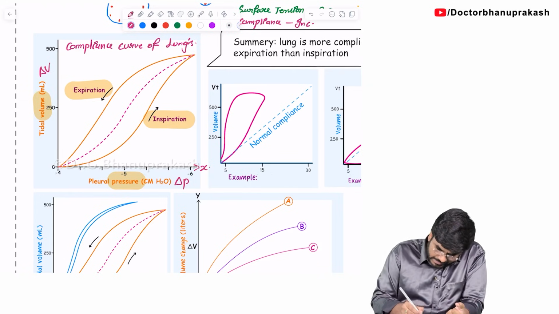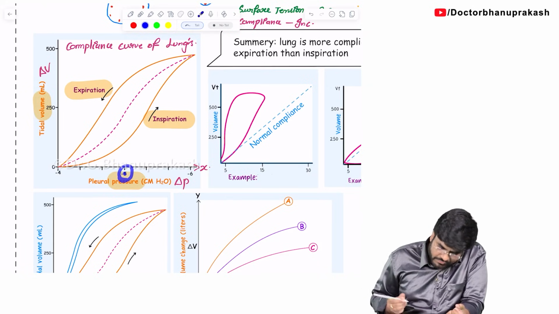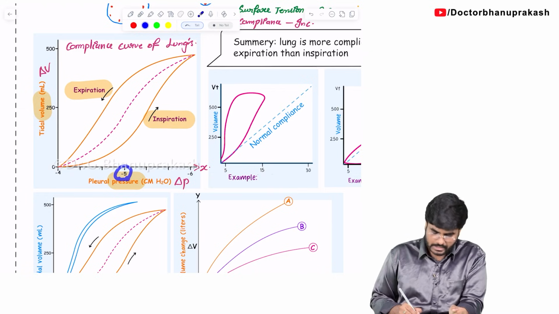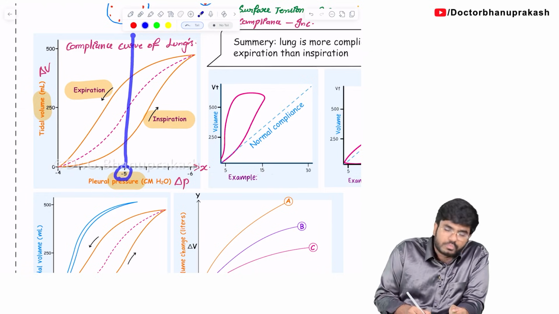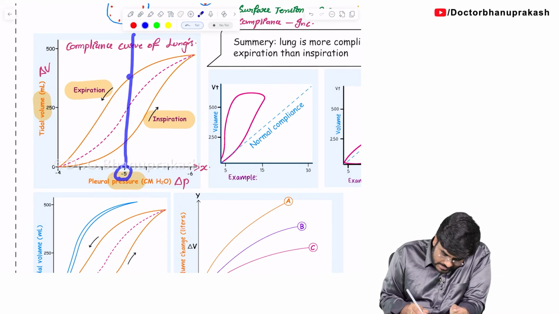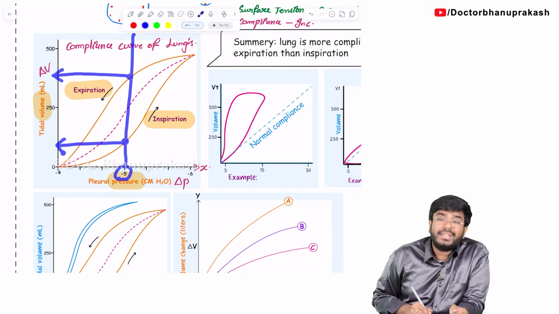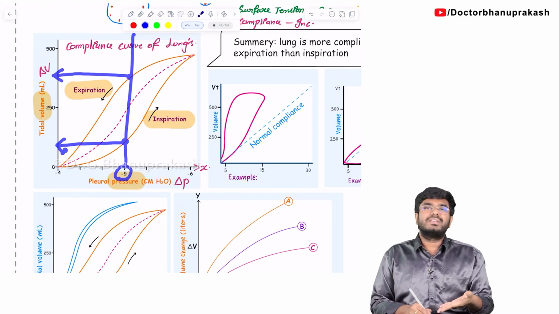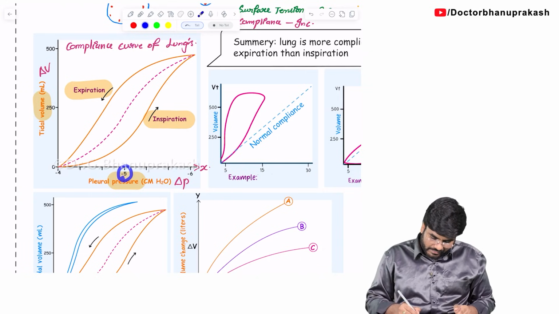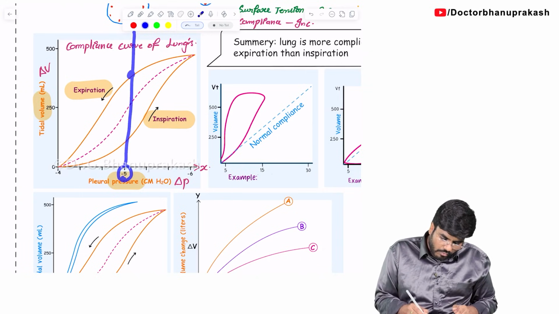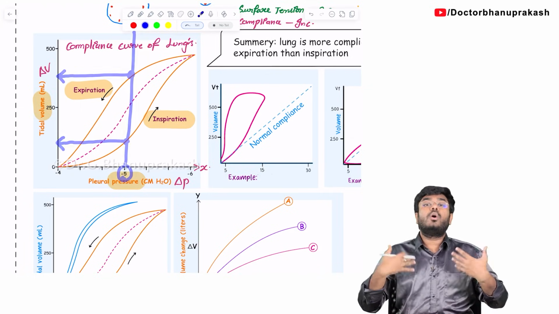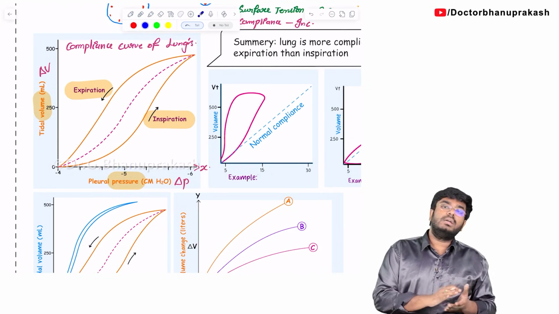Look here. At any given pressure, let's say minus 5 centimeter of water intrapleural pressure, where do you see more volume change? Sir, expiratory lungs have more volume when compared to the lungs during inspiration. This itself proves that at any given pressure, expiratory lungs have more volume in the lungs when compared to inspiration.